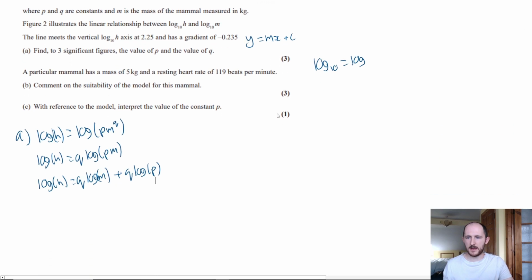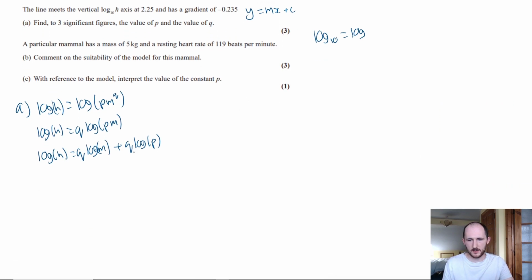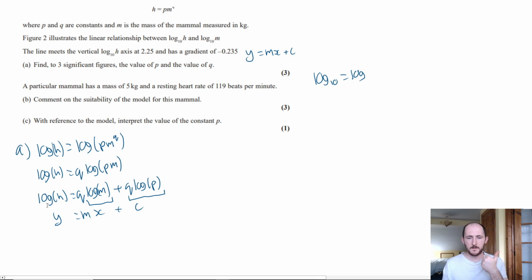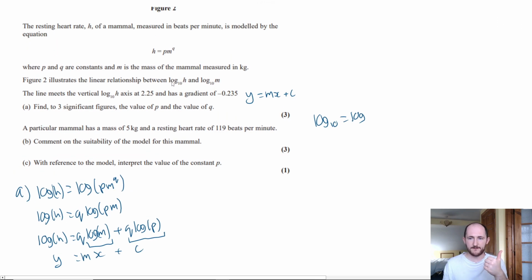So now if we compare this to y equals mx plus c, our constant is q log p. Our variable is log m, which if you look, it says here illustrates the relationship between log h and log m, so that's good. Y is log h, again, that fits, right?